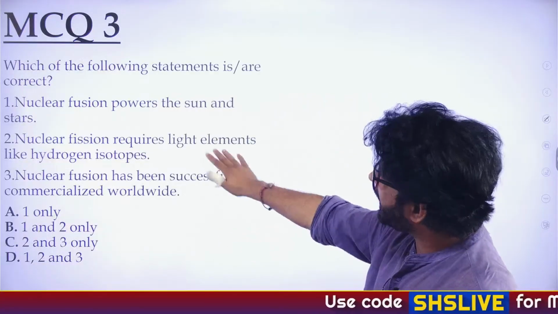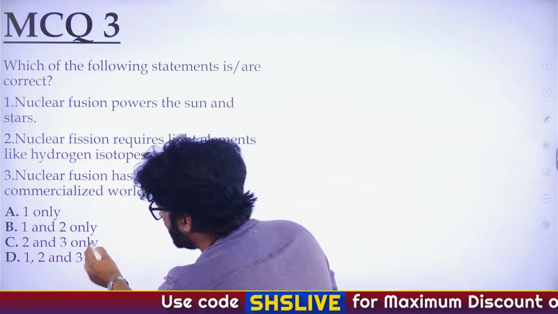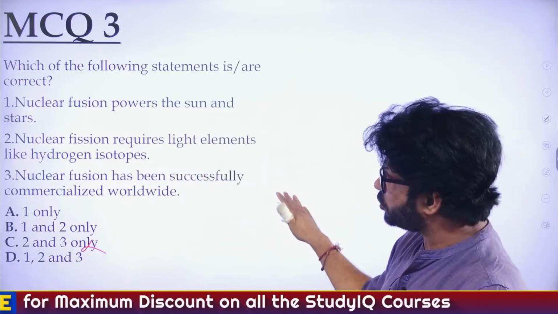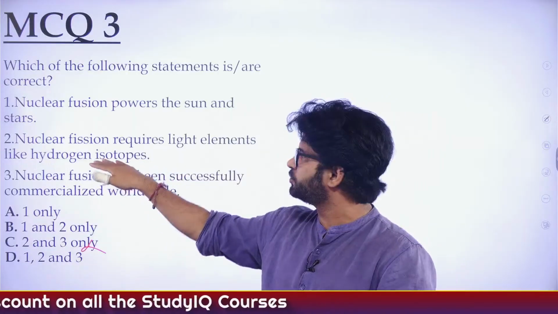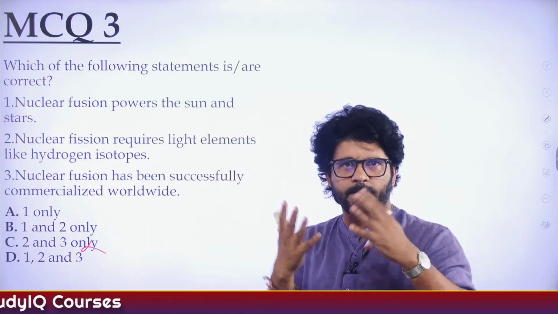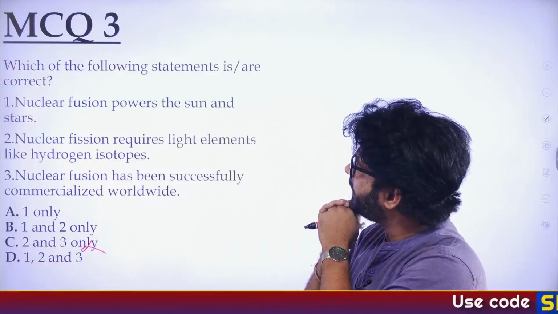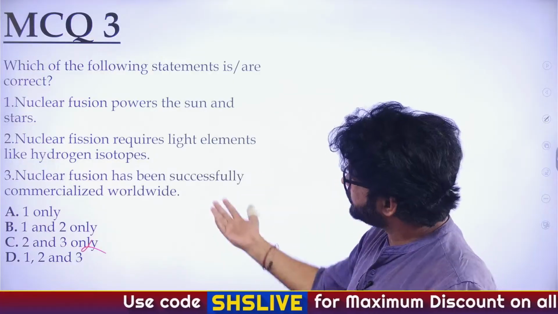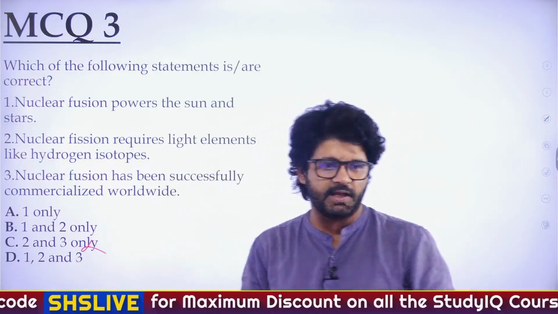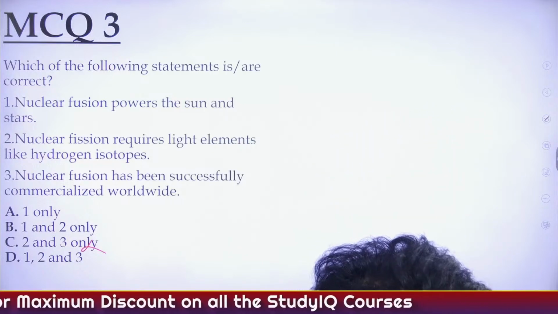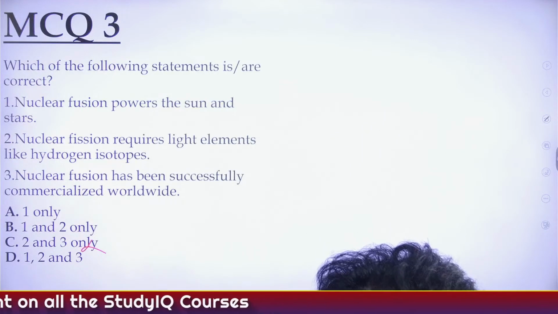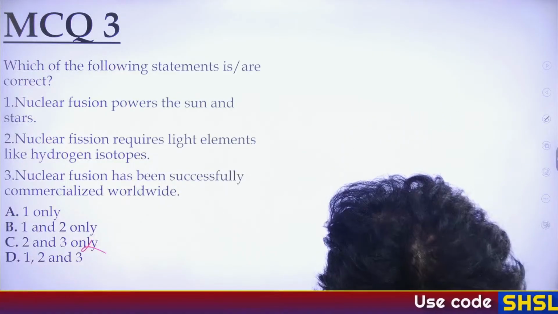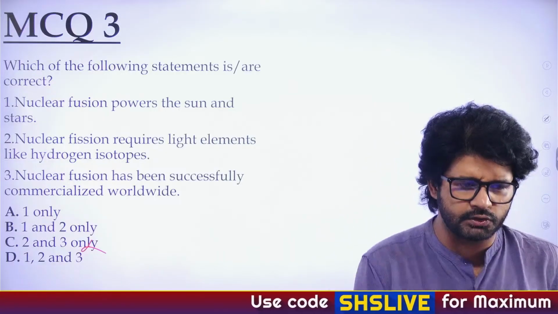So, nuclear fusion powers the sun and stars. That is correct. First is correct. If first is correct, option C is gone. Nuclear fusion requires light elements like hydrogen isotopes. Does it? Nuclear fission requires uranium, bigger, heavier isotopes, which break apart into smaller elements. So, second is wrong. If second is wrong, we don't even need to check the third. The answer is A, one only. Very good. So, who answered it? Nobody answered it correctly. So many wrong answers here.